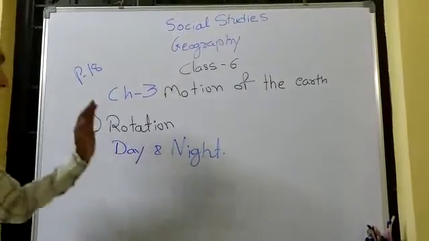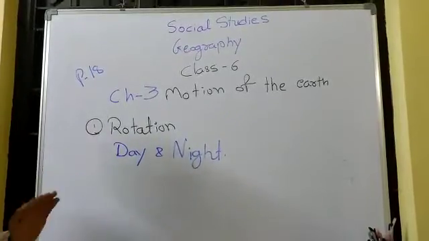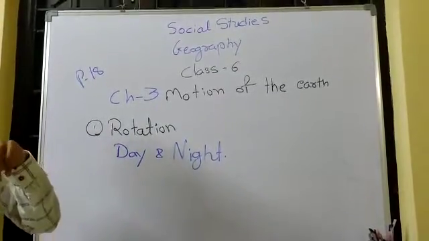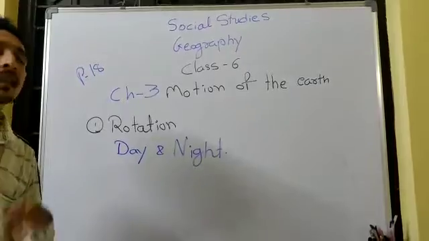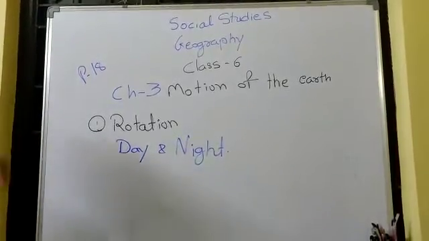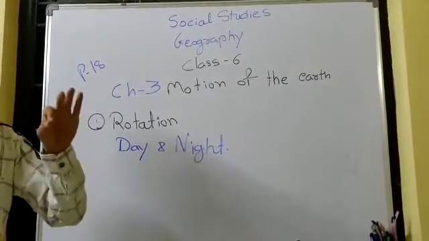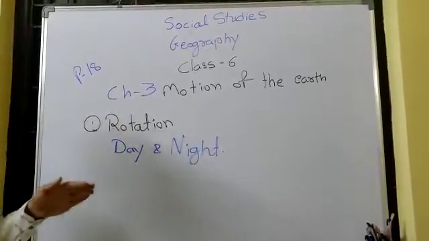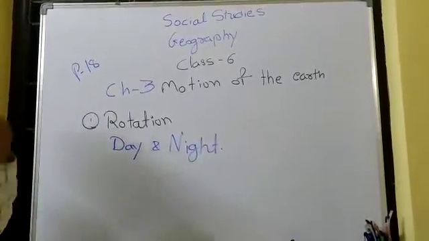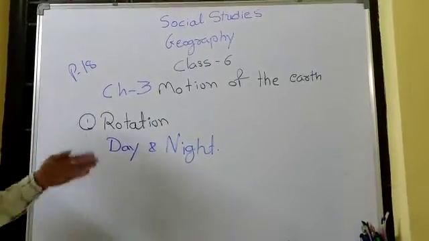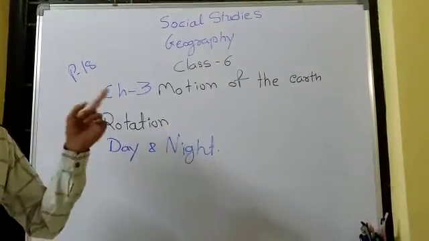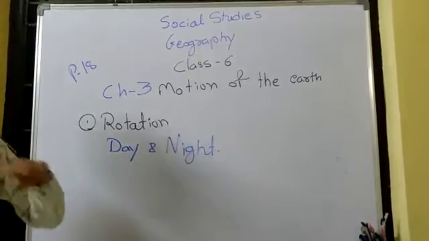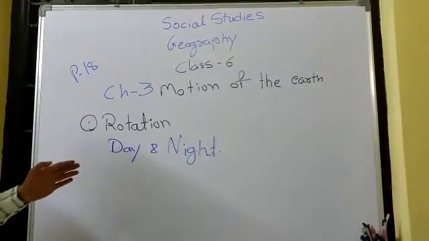So this is all about rotation. Let me repeat some points. Rotation is the movement of the earth on its axis. Rotation causes day and night. One rotation takes 24 hours to complete its one round. Okay, clear?